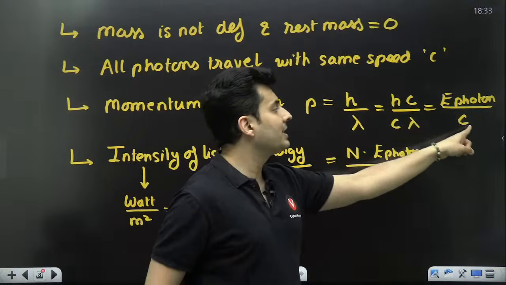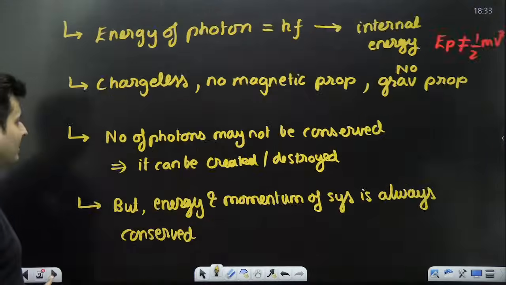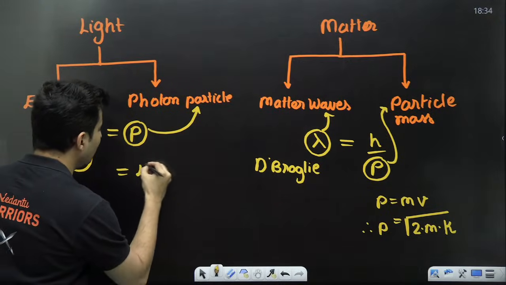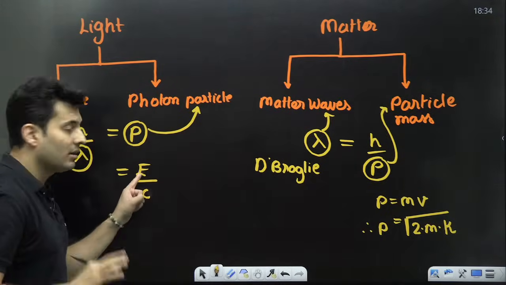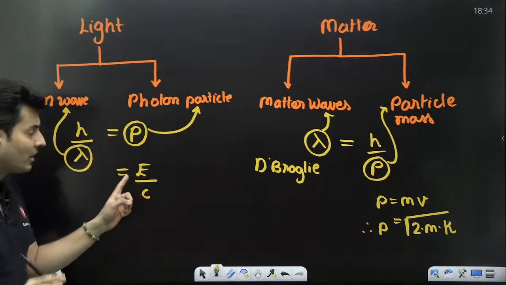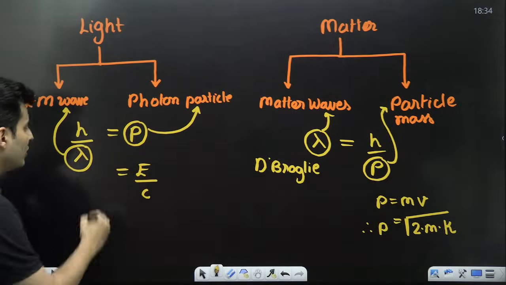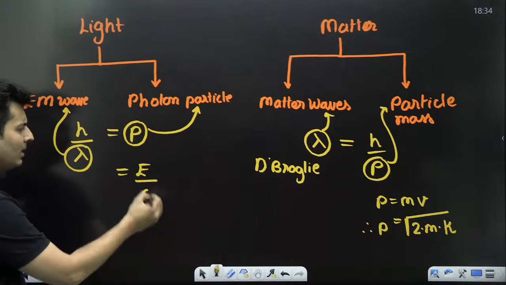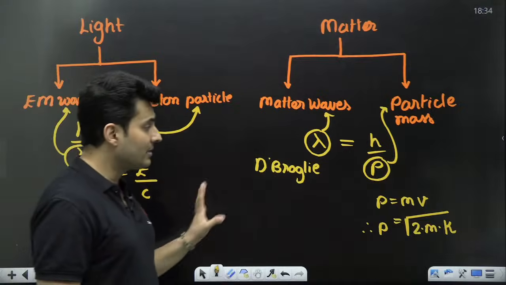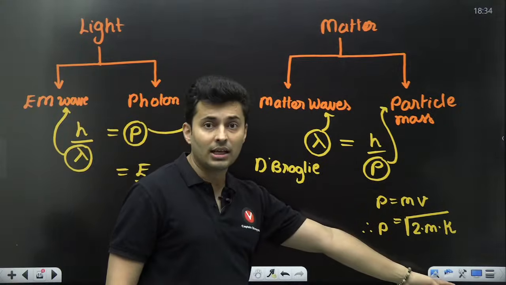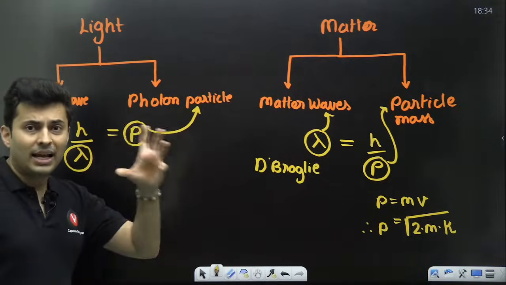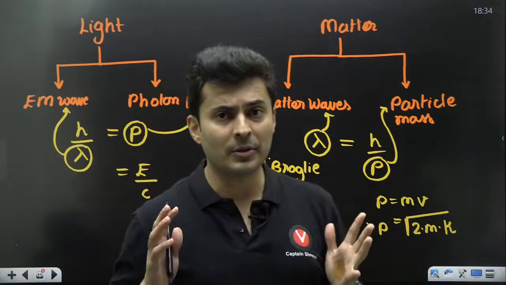Momentum is energy by C. So if you want, you can put this as E by C. Is this kinetic? No. Is this potential? No. It's just the energy of the photon. So you can use this formula as well. Momentum is E by C for solving problems. So understand the difference. Here I am using the kinetic energy formula. Here I can't. I am compelled to use Planck's equation for the energy.